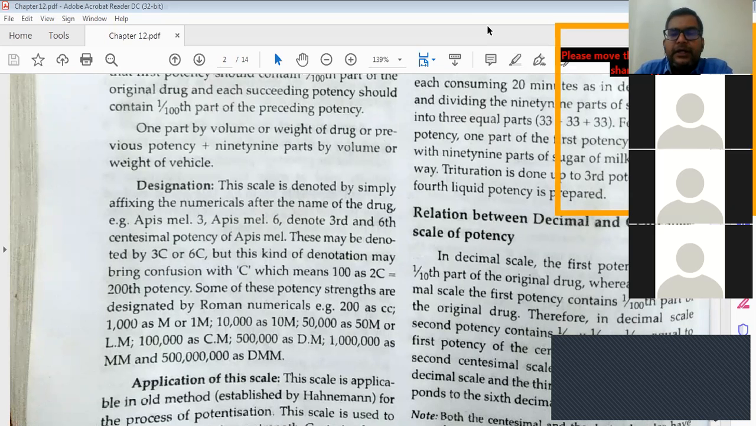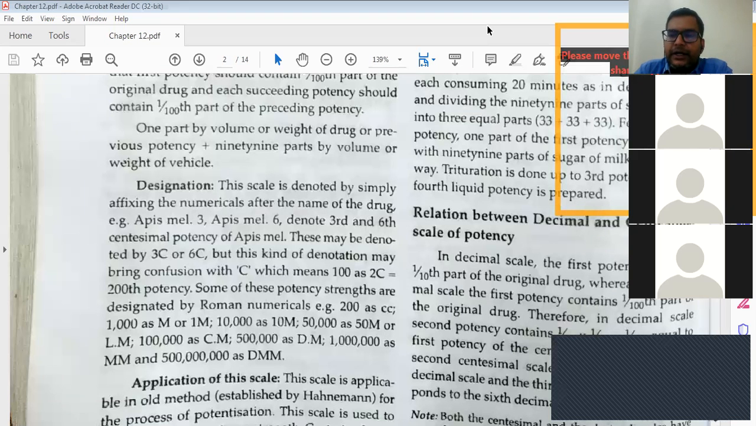Now here we have learned a little about two processes, not in depth. One is succussion and one is trituration. In succussion, we learned about the 10 strokes. The procedure is the same in the centesimal and decimal scales, but the ratio is different, 1:9 and 1:99. There, 10 downward strokes are given. Then we studied trituration, where the process is done for 1 hour.